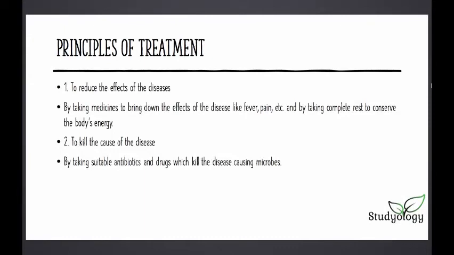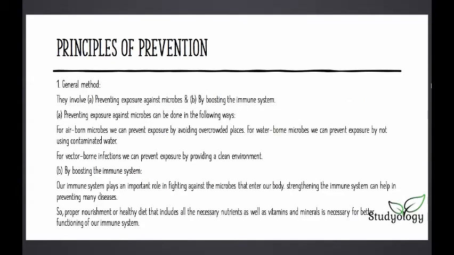Reducing the effect is only the basic thing we can do once you're caught with the disease. Note that this slide is about how to treat it once you're caught with the disease. This is not for prevention. Second, to kill the cause of the disease, by taking antibiotics or drugs to block or remove the pathogens inside your body.